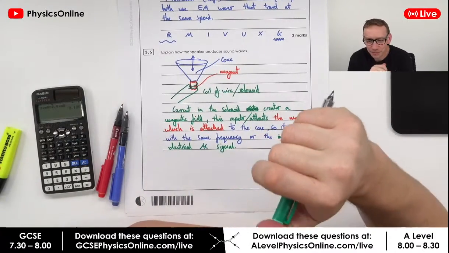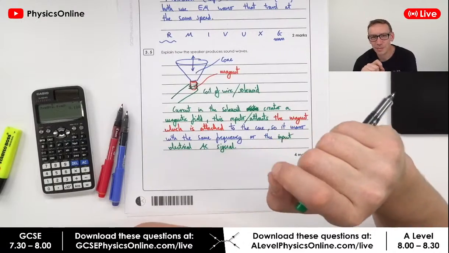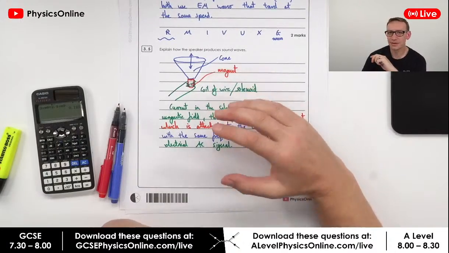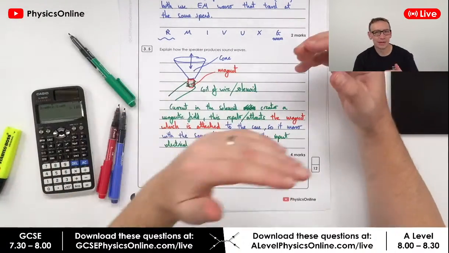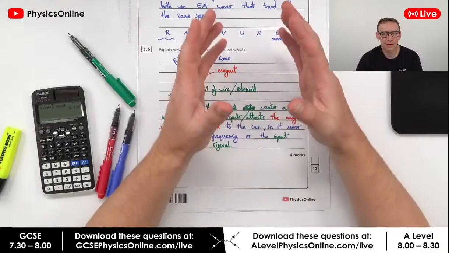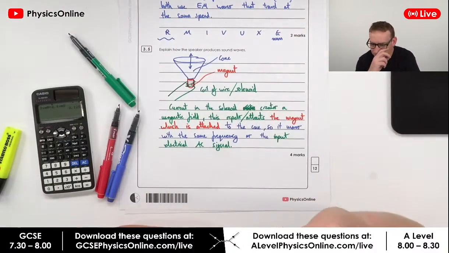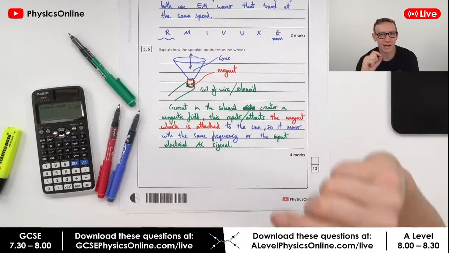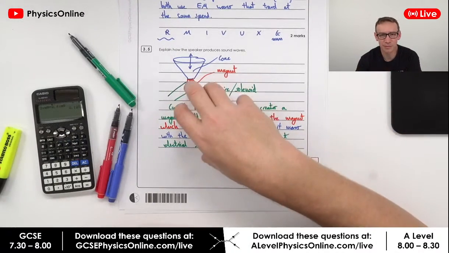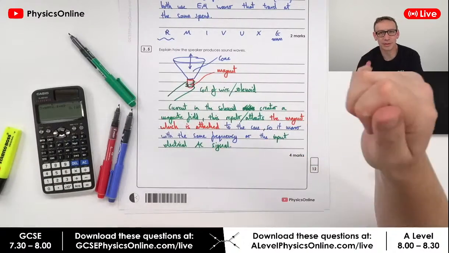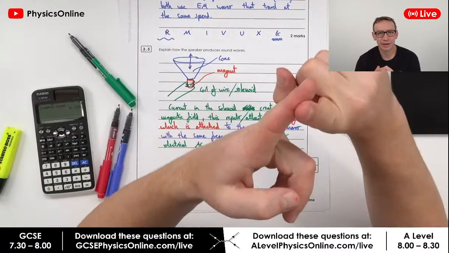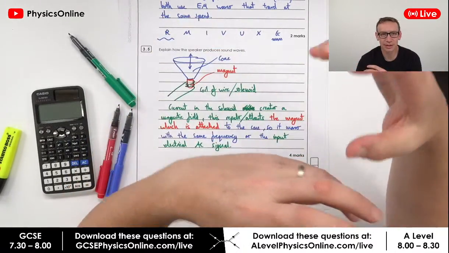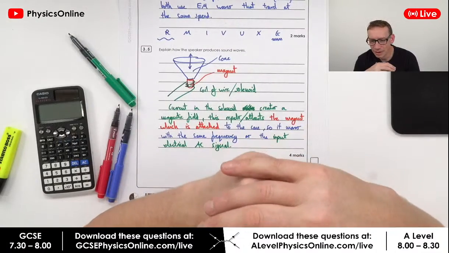What I can see is that people writing in the comments here is really good, because it's one thing to know it and be able to describe it to your friend as you're having a chat, but the actual act of writing this down is the kind of thing that you need to practice. Nathan Hugh asks, can you write bullet points for 4 and 6 markers? Yes, you can. Actually, I didn't do it here, I probably should have written bullet points, but bullet points are absolutely fine provided they're set out in a logical manner and provided you've got the correct scientific terminology and the correct physics in it.